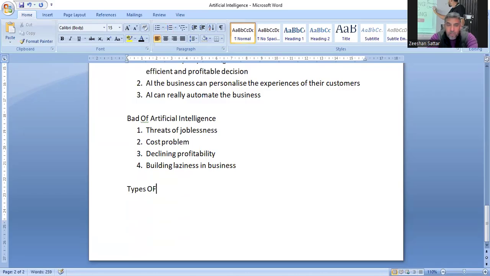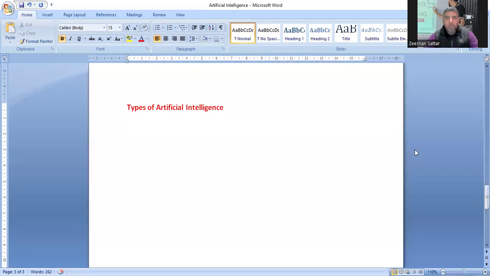Types of artificial intelligence. So now, when you talk about the types of artificial intelligence, I'm talking about the basic types.